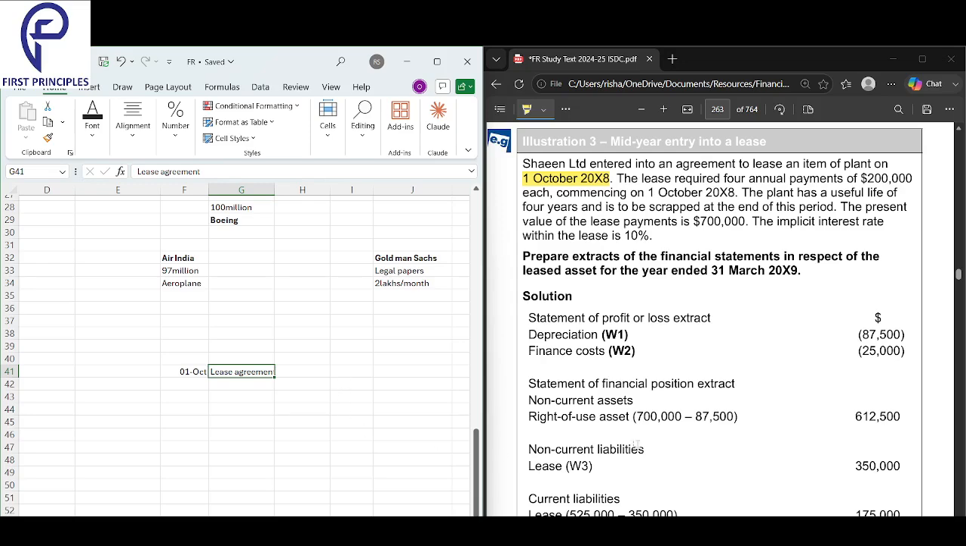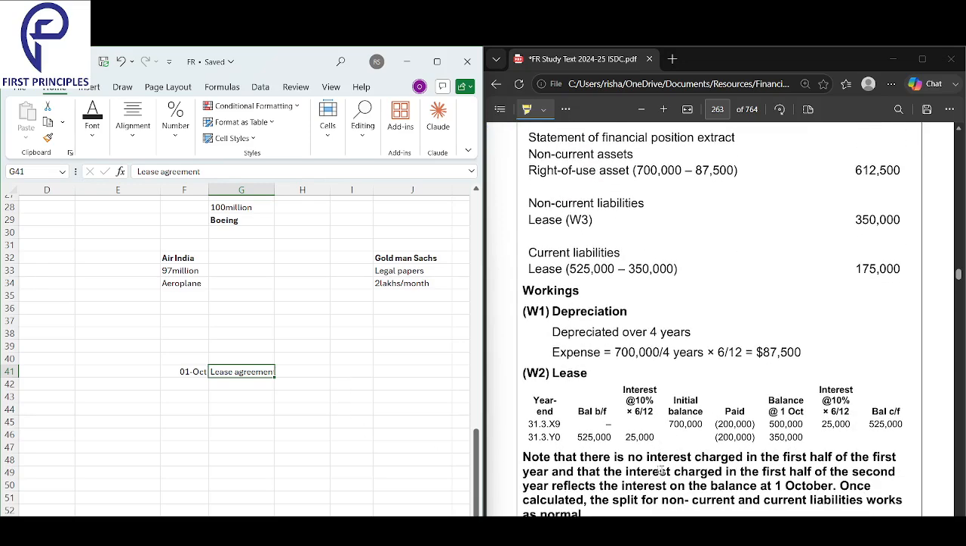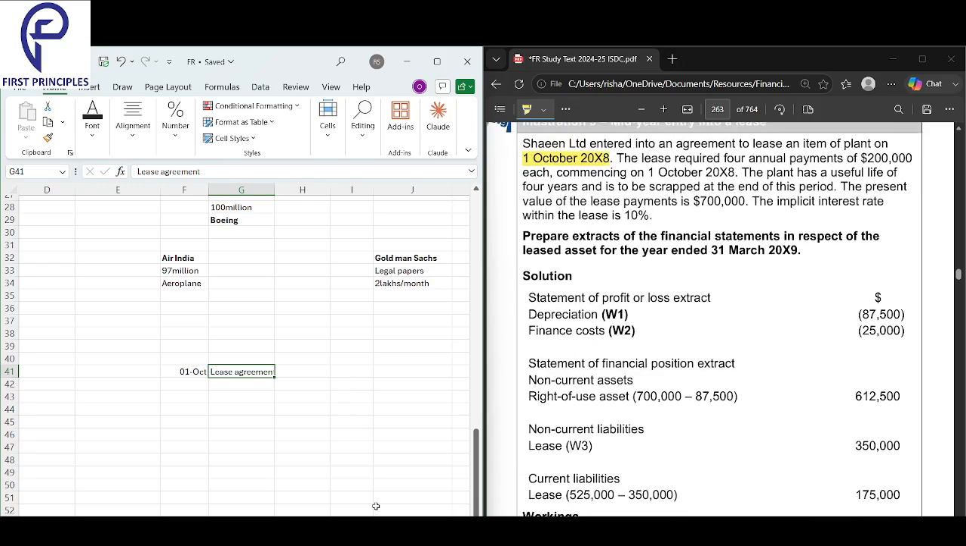So when are you making the payments? Is it in arrears or in advance, guys? Are you paying at the start of the year or the end of the year? Best guess? Advance. Why? Because you're paying on the same date. On 1st October the lease started, and on the first day itself you have to make the payment. It's an advance payment.